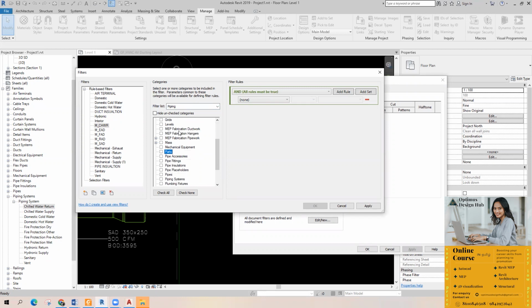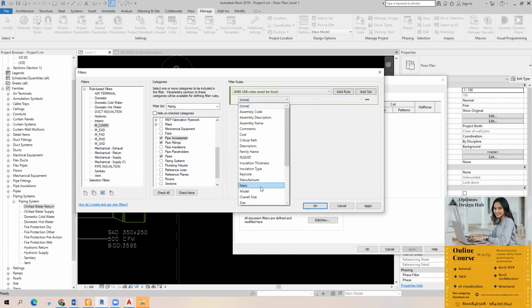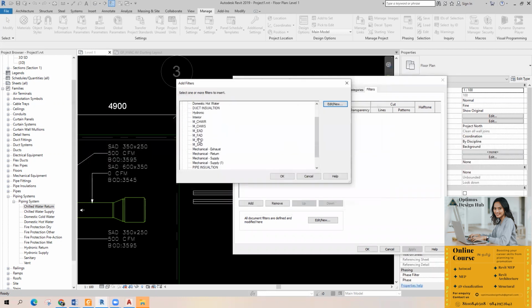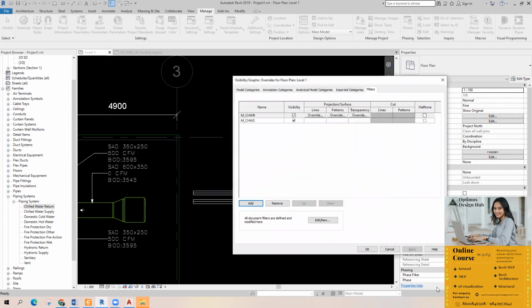For that, I am going to check the pipe fitting. If you want the accessories in the same color, you can check the pipe accessory also. And in this, I will take the system type equals chill water return. I'm going to duplicate this one and rename it. And this is chill water supply. Just change it to chill water supply.